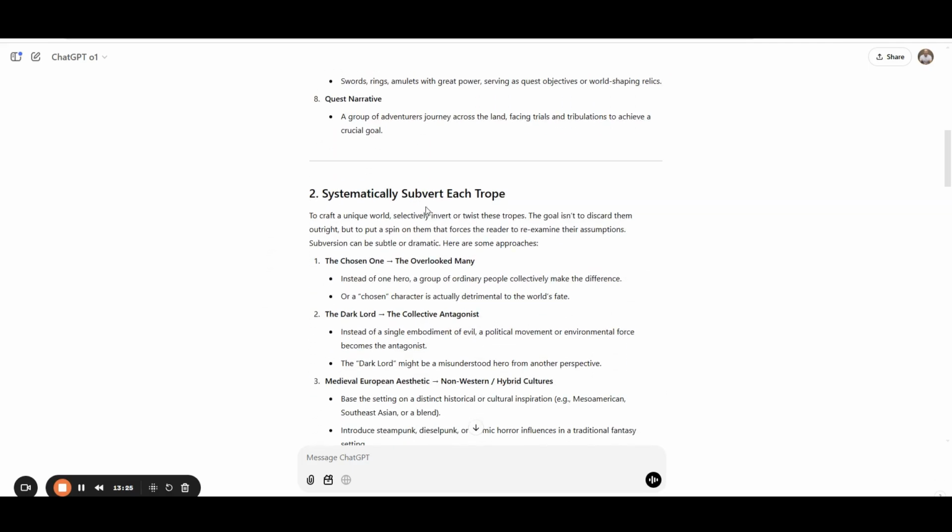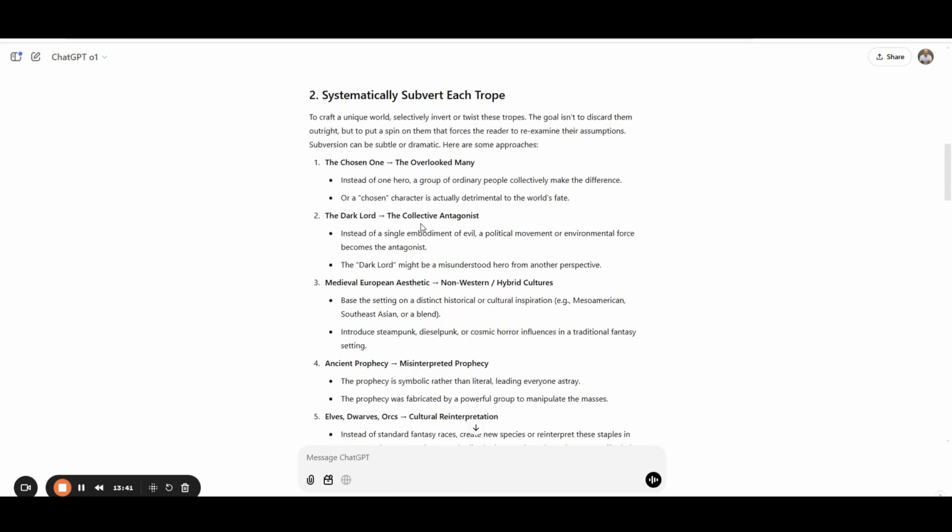So now we're going to systematically subvert each trope. The chosen one is now replaced by the overlooked many. Maybe the chosen character is actually detrimental. Maybe instead of one hero, a group of ordinary people collectively make the difference. The Dark Lord is now a collective antagonist. Maybe the Dark Lord is a misunderstood hero from another perspective, maybe even another timeline.